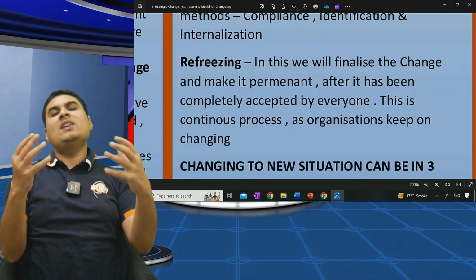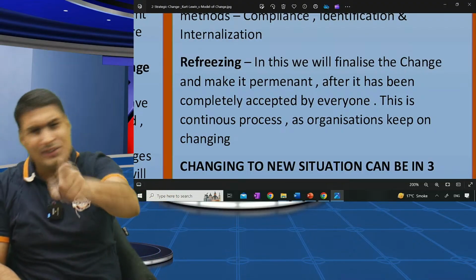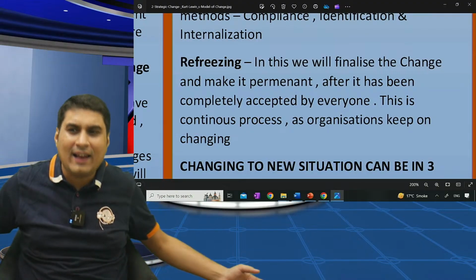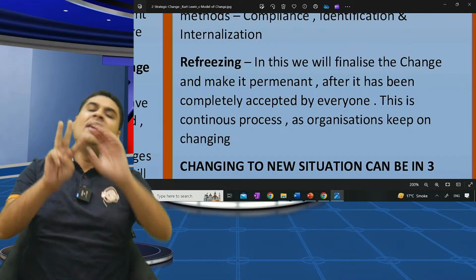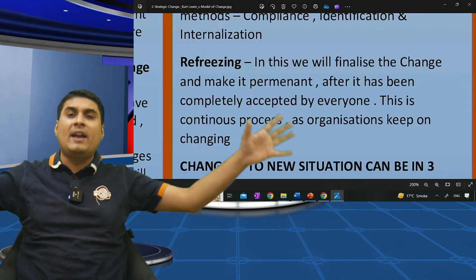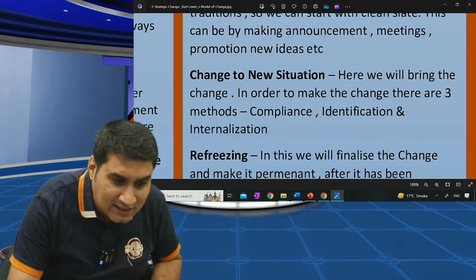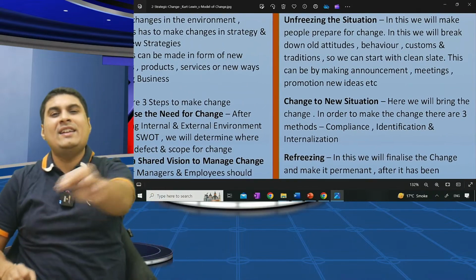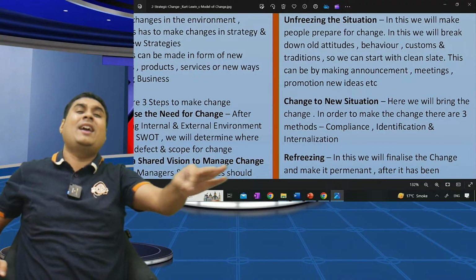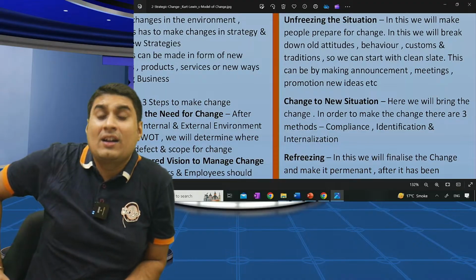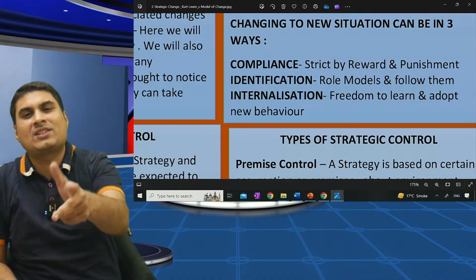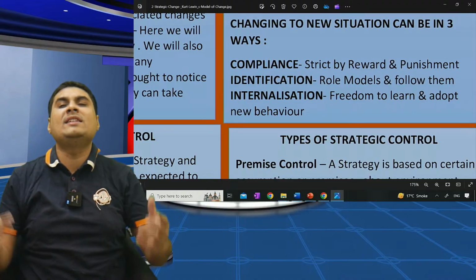An organization doesn't do this once. As long as there is life, we keep on making changes. Life is all about challenges. So companies keep on doing three things: unfreeze, change, refreeze. As per Kurt Lewin, to make change permanent, make change everlasting. Three steps: unfreeze, change, refreeze. In change, three methods: compliance, identification, internalization. Wow, amazing.